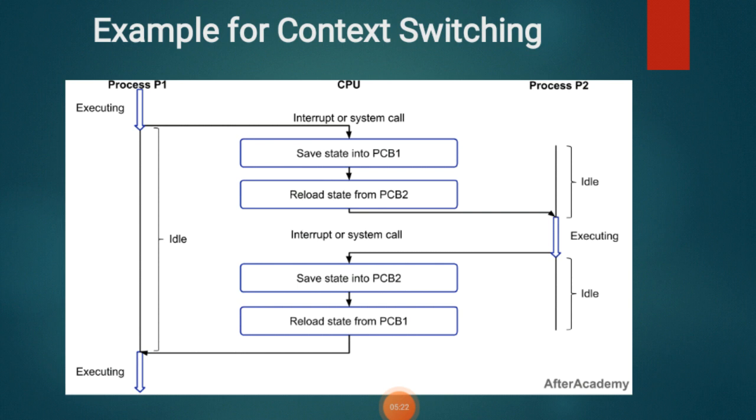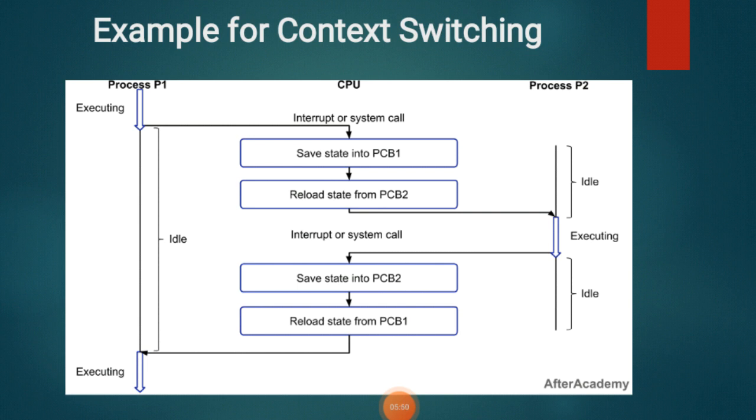Whenever an interruption occurs for P1, we save its current state into PCB1. Since P2 is already ready for execution, we reload the state from PCB2, and now we are executing process P2.